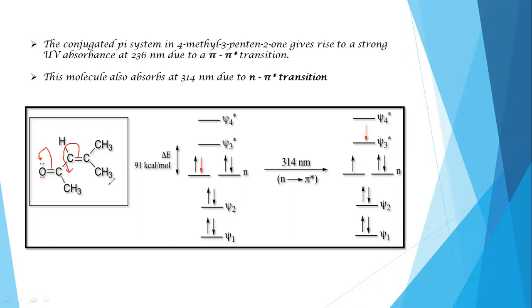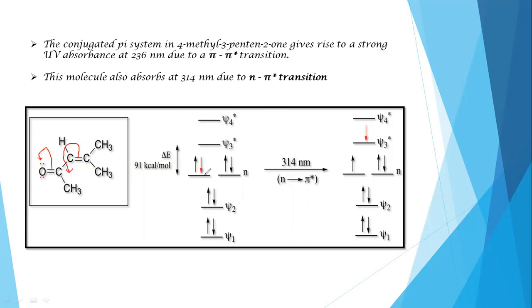So that is the main reason for the decrease of the HOMO-LUMO gap in the molecule. This is the way the conjugated system or conjugated double bond will influence the molecule to absorb the radiation at longer wavelength.